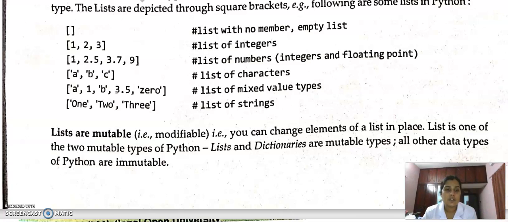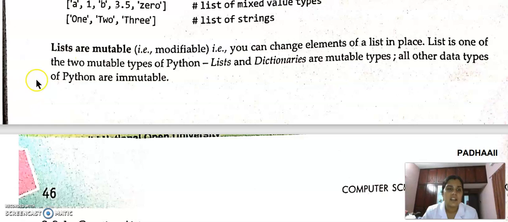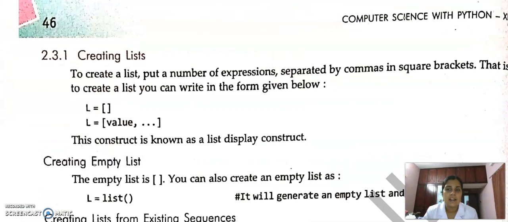List is one of the two mutable types in Python. List and dictionaries are the two mutable types in Python. All other data types are immutable. That means strings, tuples, all are immutable. But list and dictionary are mutable. We can change the value. That means it is modifiable.